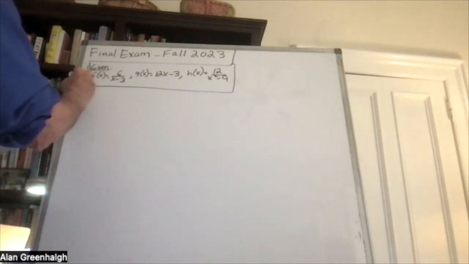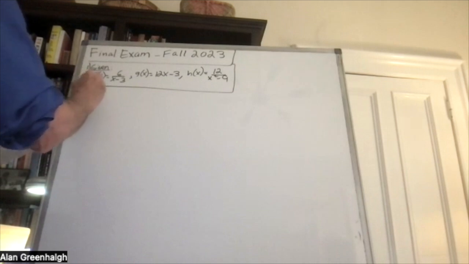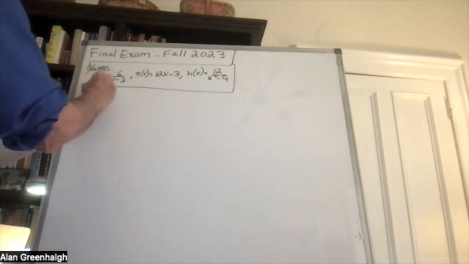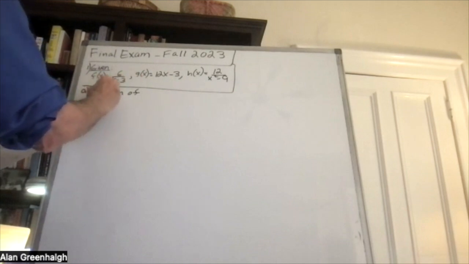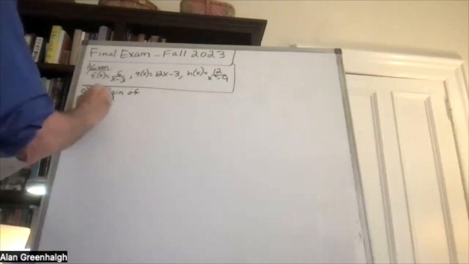So again, we want the domain of f of x. Which means we want to take the denominator. So here's f of x.